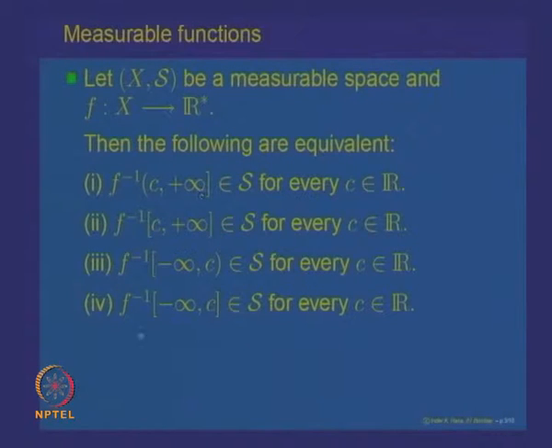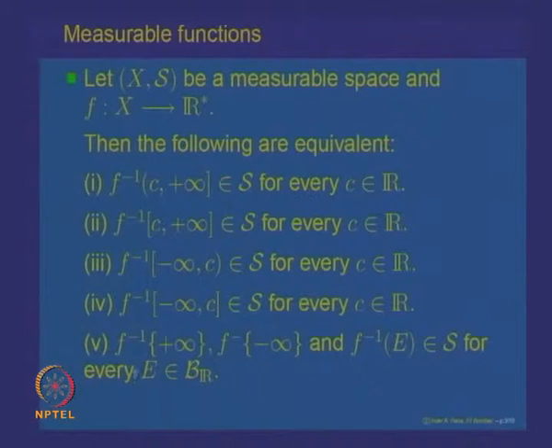So, we will show that these four are equivalent to each other, and also these are all equivalent to the following, namely the set f inverse of plus infinity and the set f inverse of minus infinity, along with f inverse of every set E, E a Borel set in R, belong to S. So, we will show that for a function f defined on X taking extended real numbers as values, these 5 conditions are equivalent.